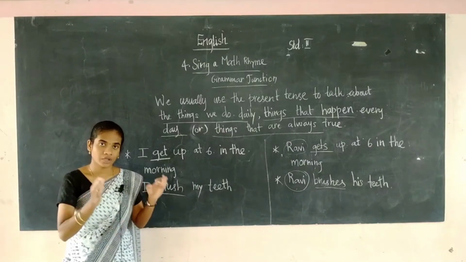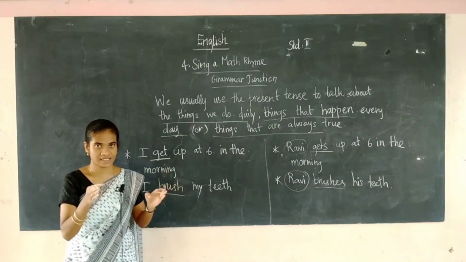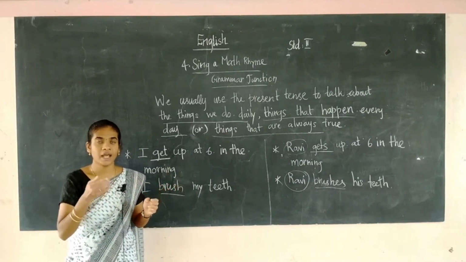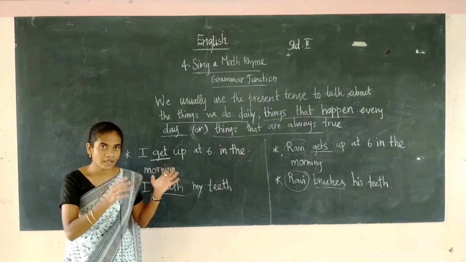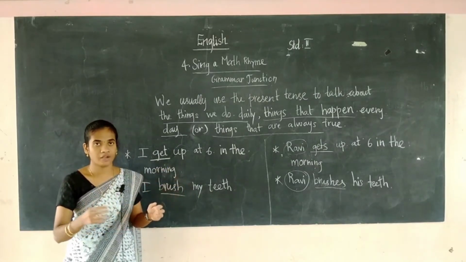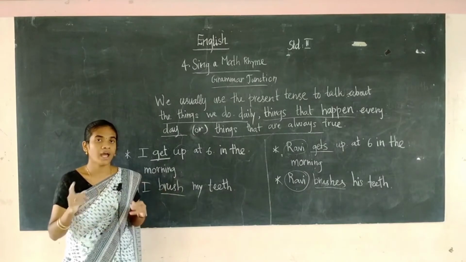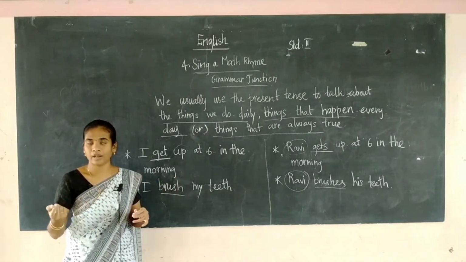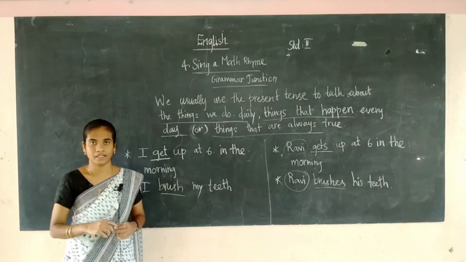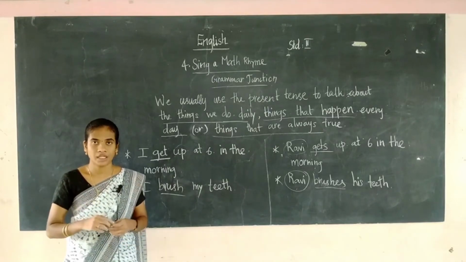For the singular, what do we add to the verb? S or es. For he, she, it and for the singular noun, add s or es to the verb, and we no need to add anything for I, you, we, they and a plural noun. These 2 points have to be kept in the mind.